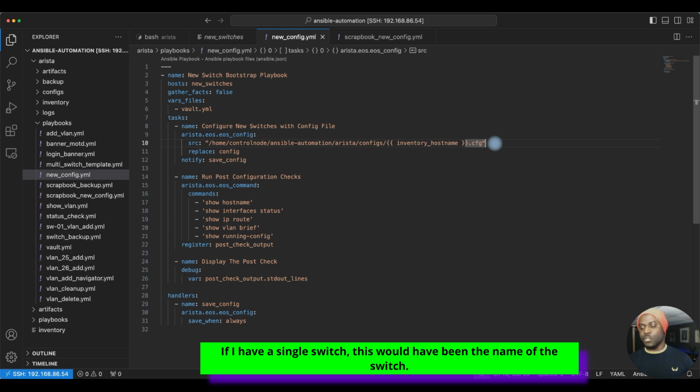If I have a single switch, this would have been the name of the switch, but because I have 4 switches, I want to loop through all the 4 switches, so I'm using a variable inventory underscore host name to call all the switches from there. And then the notify statement is going to be used to set the handlers to save the configuration.